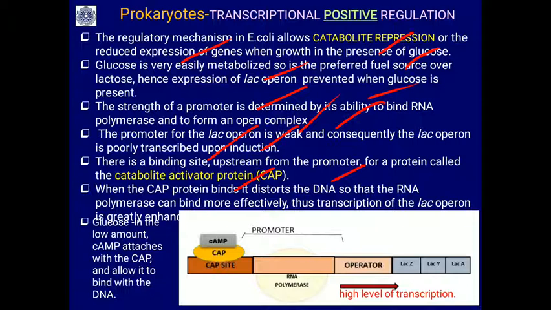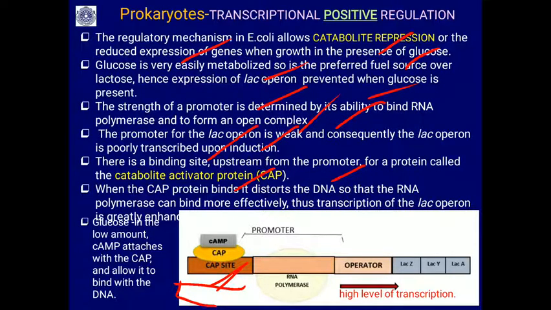This is upstream of the promoter region. Upstream means this, on the right side. When the CAP protein binds, it distorts the DNA so that RNA polymerase can bind easily for transcription of the lac operon. So CAP will bind this CAP site when there is no glucose, only lactose.